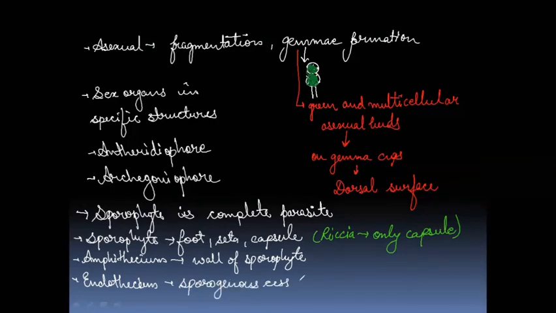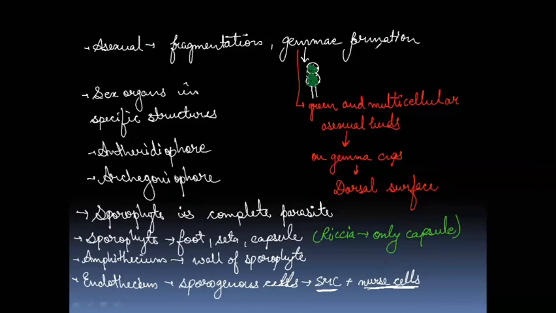These sporogenous cells involve spore mother cells plus nurse cells. Now, spore mother cell means the cell which is going to form the spores, and nurse cells are those supplementary cells which help in providing nutrition to the spore mother cell and spores. Clear? So this is how the amphithecium and endothecium are used for the formation of different structures.